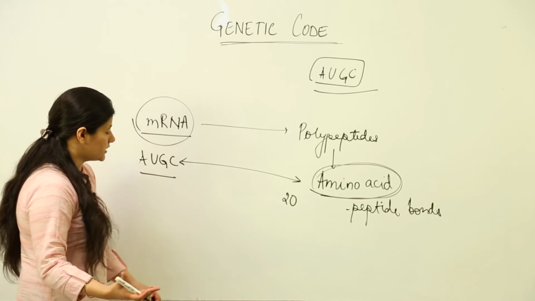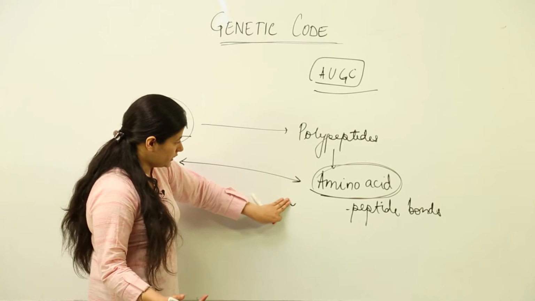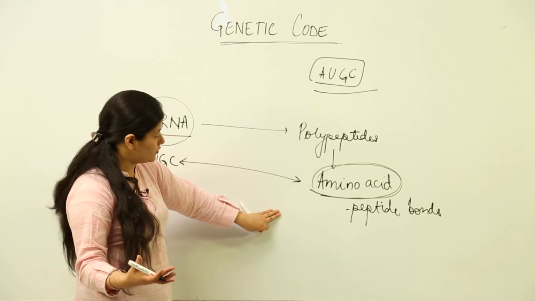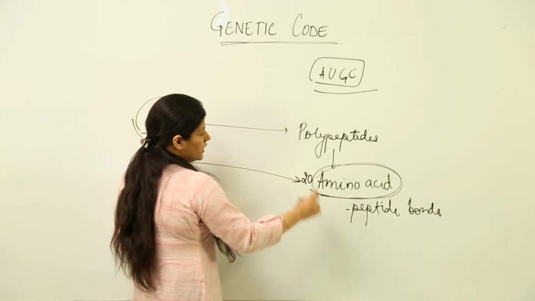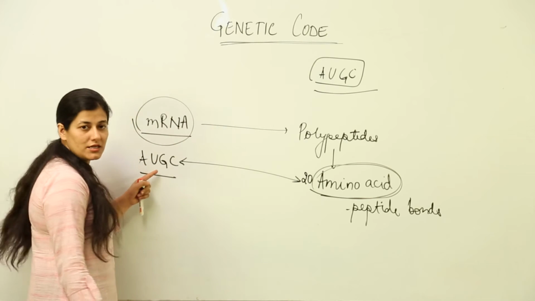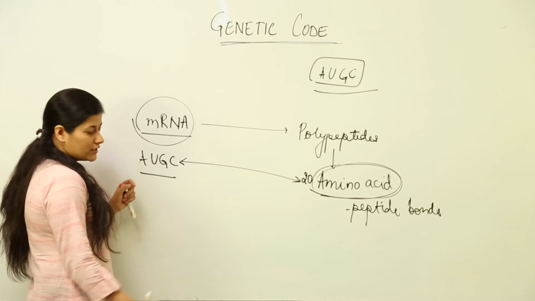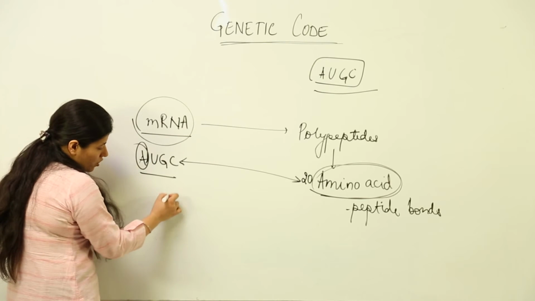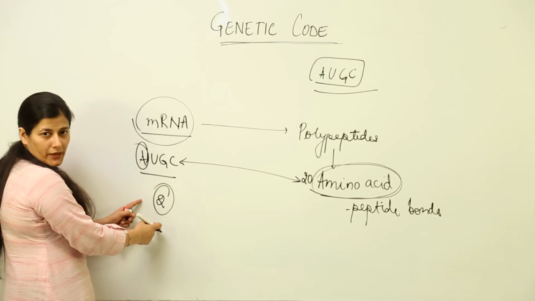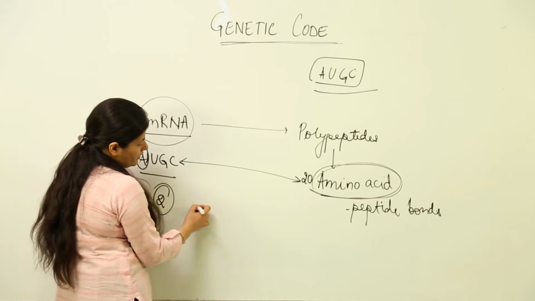Now, many scientists started studying it. Before we get to what they studied, we have to see that 20 amino acids would be coded by these four nucleotides. So, one single nucleotide cannot code this. Why?